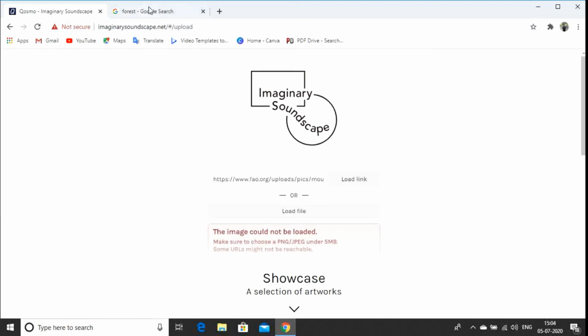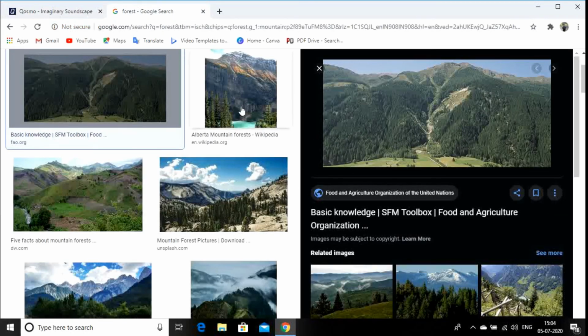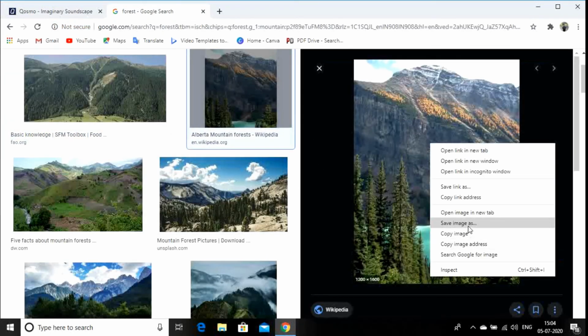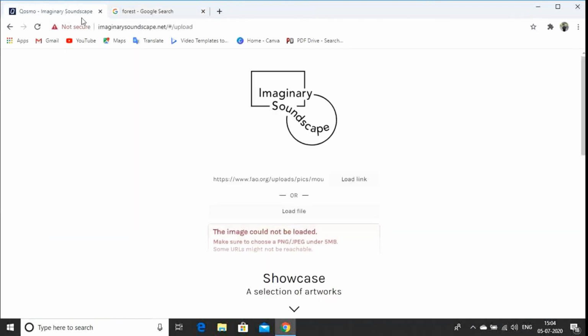Okay, this is a big image. I'm just gonna go to this image. Let's see if this can be loaded. Now sometimes the size also matters. The image could not be loaded because the image was over 5 MB. So this won't load your image. I'm just gonna delete this.